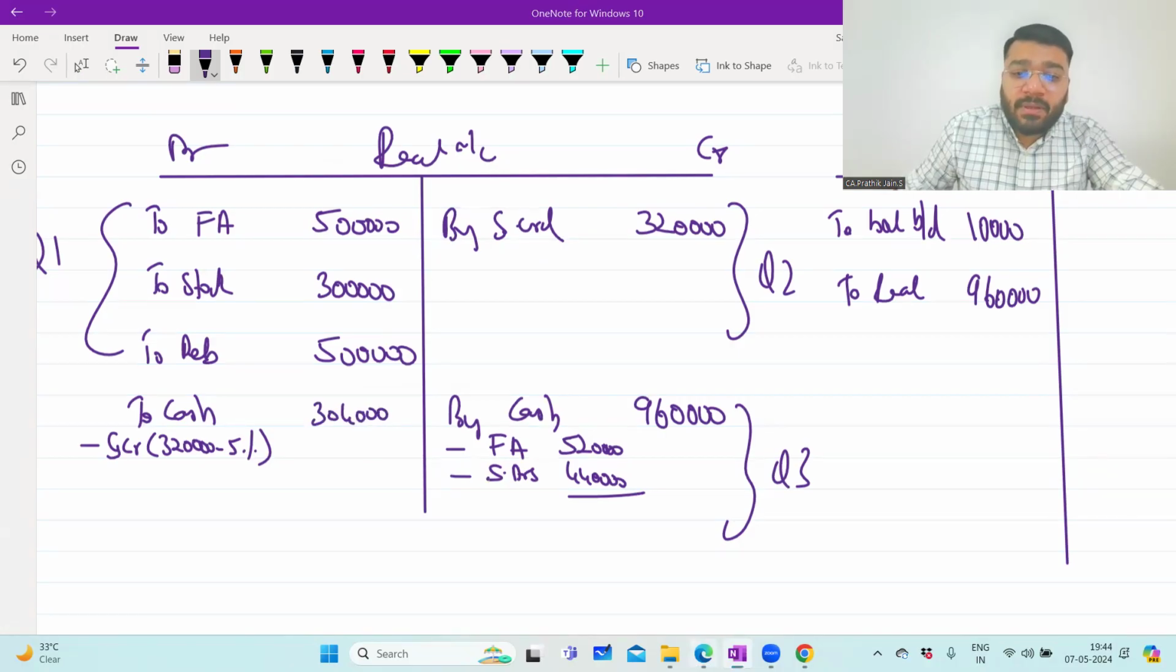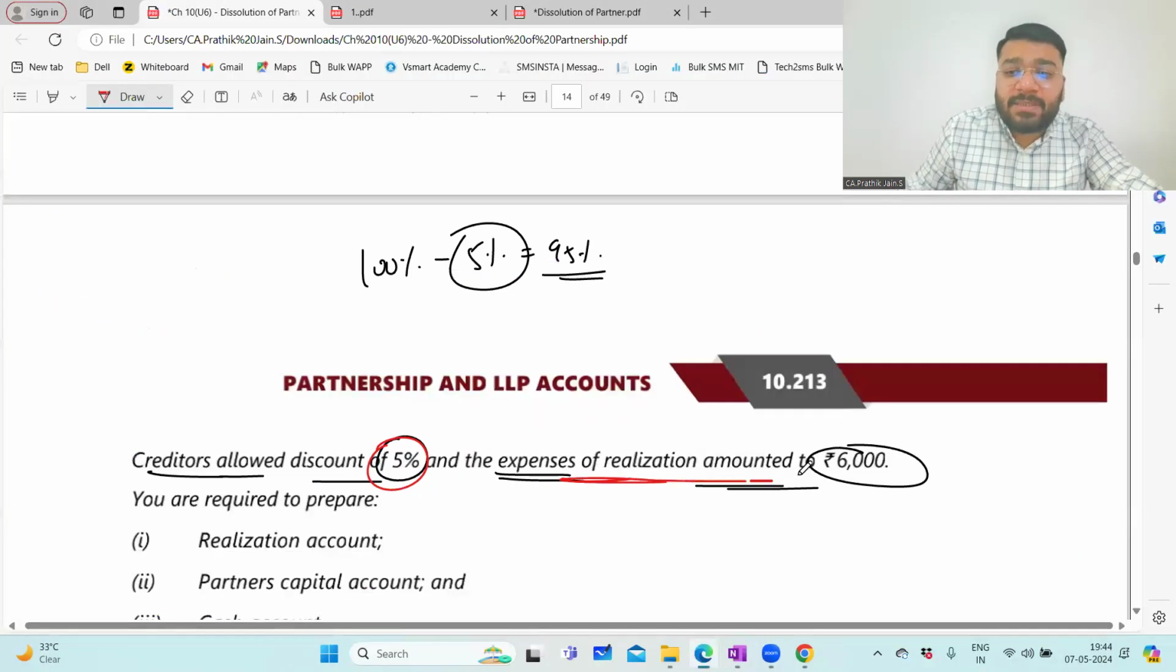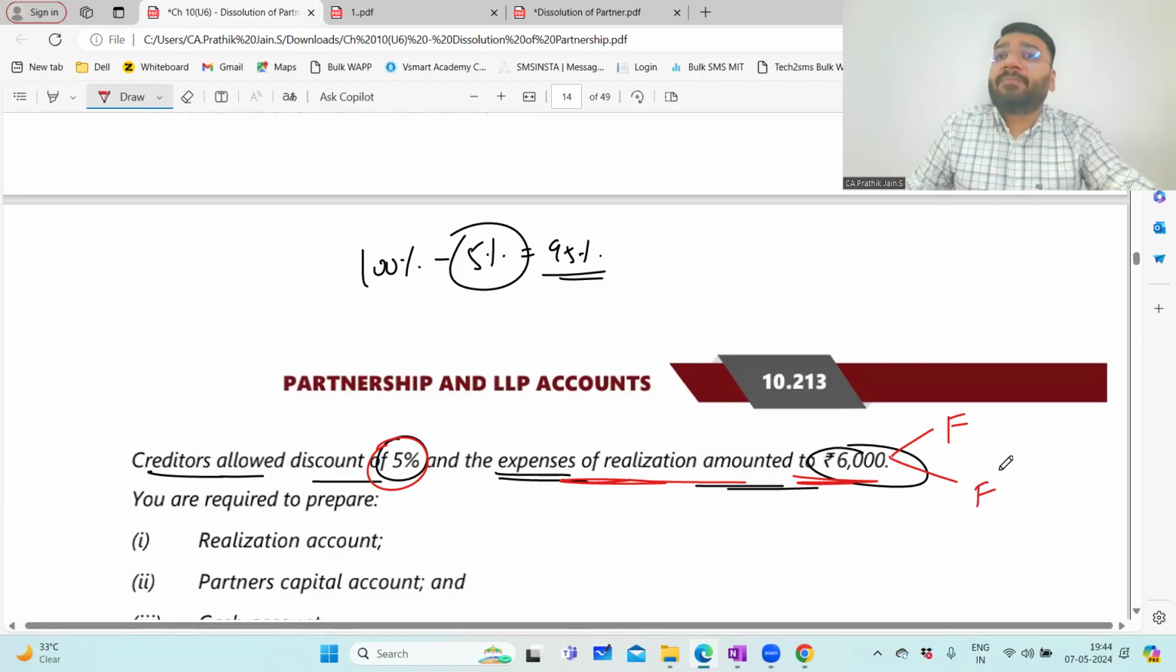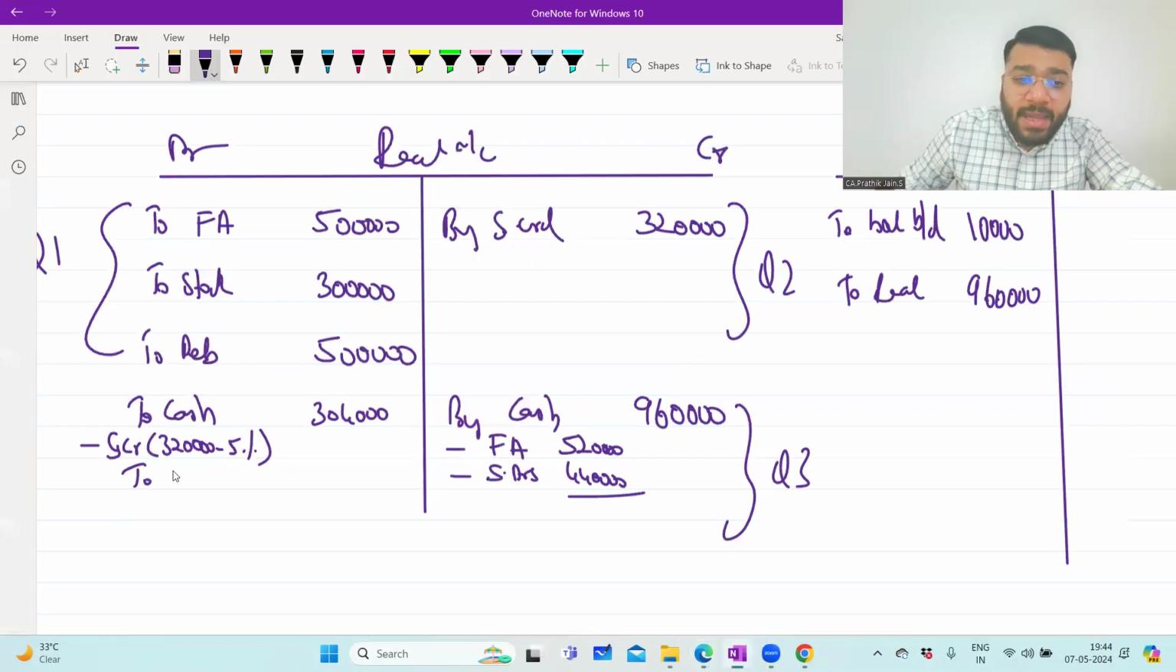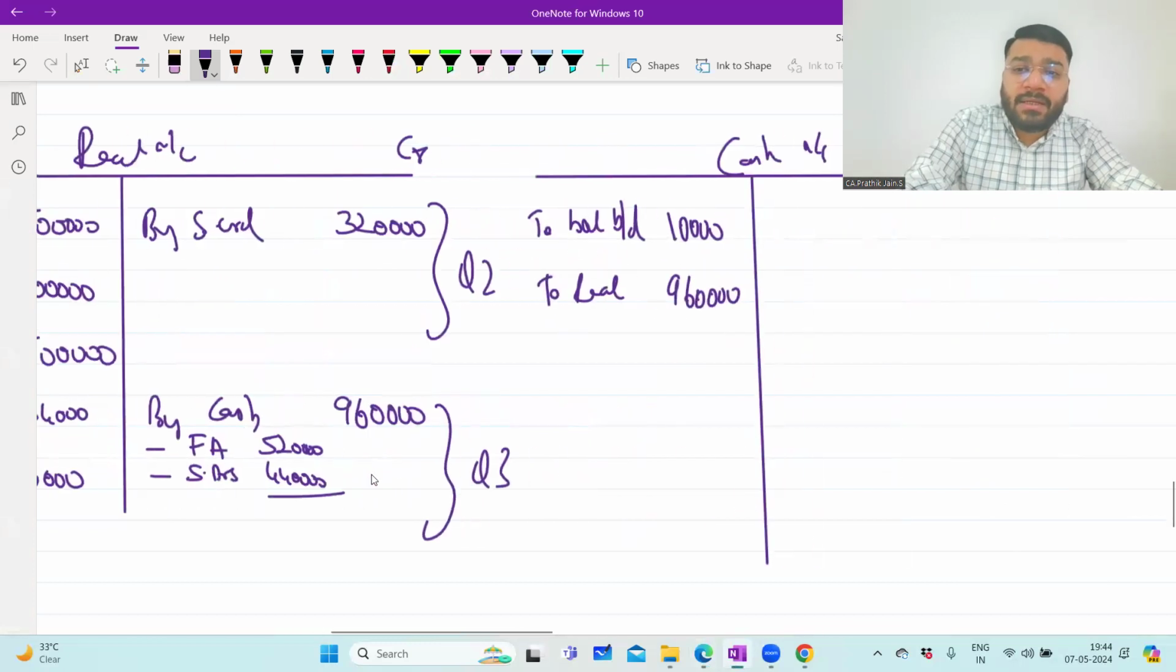3,04,000. And the question says that realization expense is 6,000 rupees. Who is bearing it? The question is silent. Firm is bearing it. Who's paying it? Firm is paying it. So what is the entry? Realization to cash. Very good. So again, to cash, how much money? 6,000. Immediately record the payment entry in the cash book.